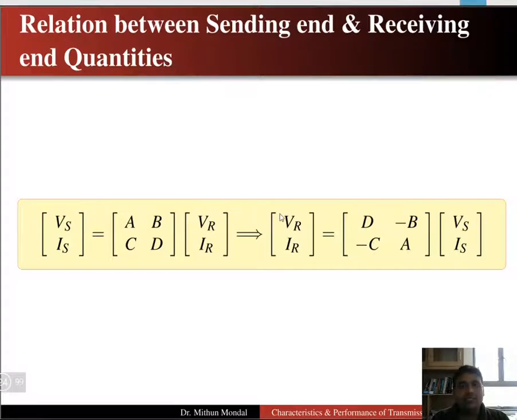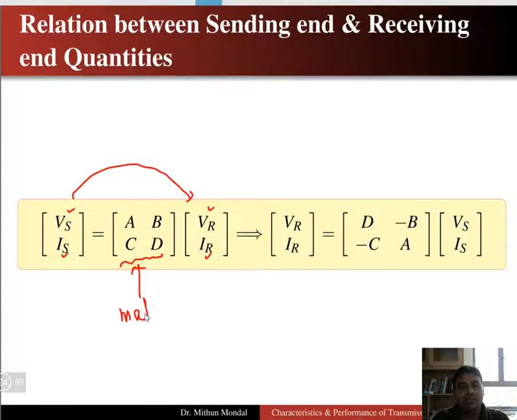Now, the relationship between the sending end voltage and quantities and the receiving end voltage and quantities is like this. The sending end voltage and sending end current can be related to the receiving end voltage and receiving end current using an ABCD parameter matrix. So a matrix known as the ABCD parameters relates the sending end to the receiving end.